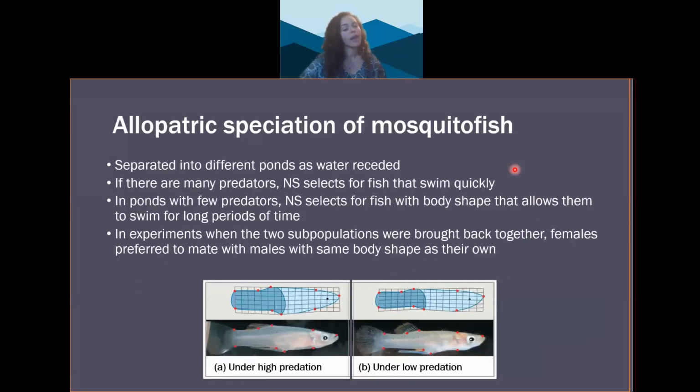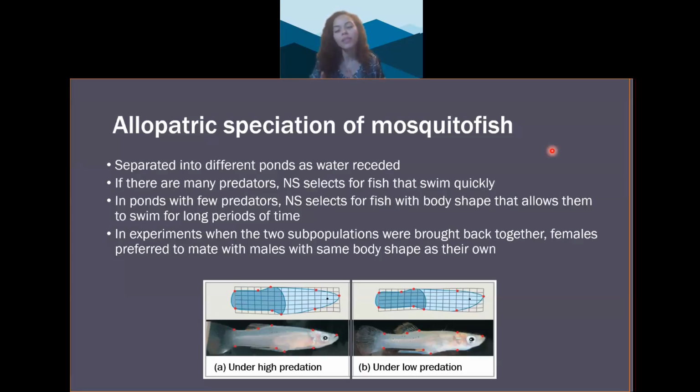Here's another example of allopatric speciation in an experiment that was performed. A population of mosquito fish were separated into two different ponds, and water was allowed to recede to separate the ponds. There were more predators in one pond than the other. If there are lots of predators, natural selection typically selects for fish that can escape quickly, so fish that can swim faster in short bursts, which is associated with a particular body shape. But with very few predators, natural selection often selects for fish that can swim for longer periods of time, and that is associated with a slimmer body shape.